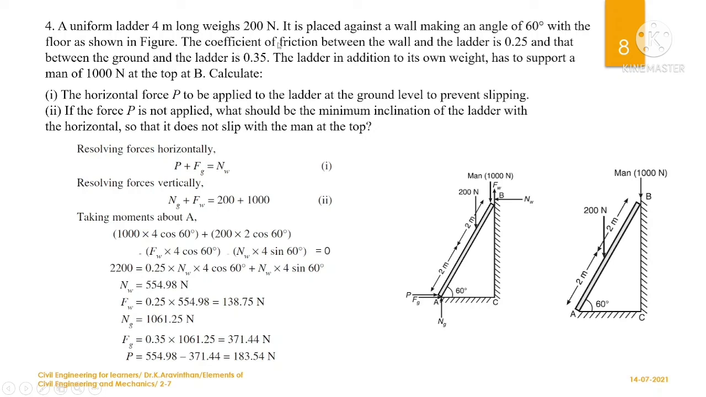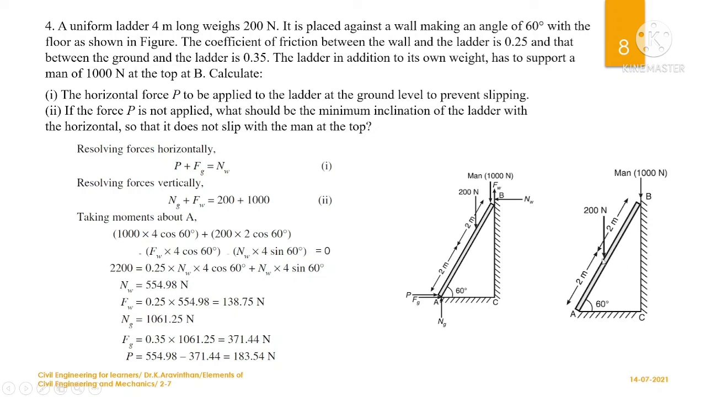The coefficient of friction between the wall and the ladder is 0.25. Now the wall has a friction, given as a coefficient of 0.25. That between the ground and the ladder is 0.35. So there is a higher friction at the ground. The ladder, in addition to its own weight, has to support a man of 1000 Newton at the top, at B. So it has a self weight of 200 Newton.